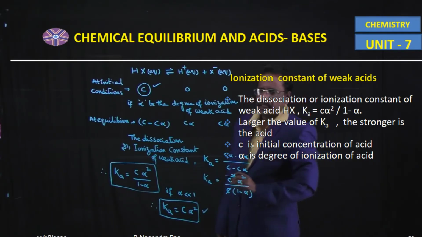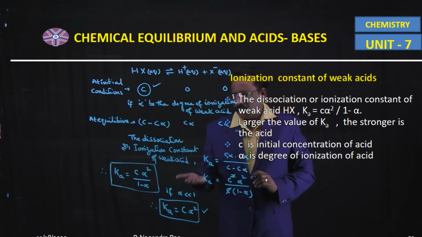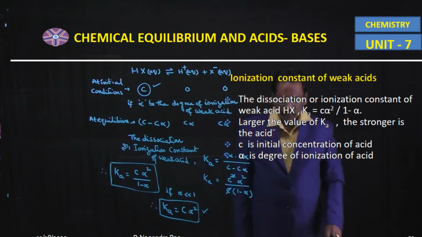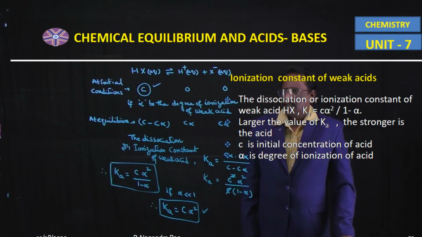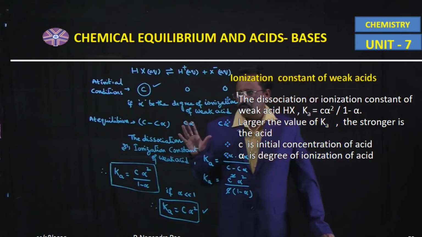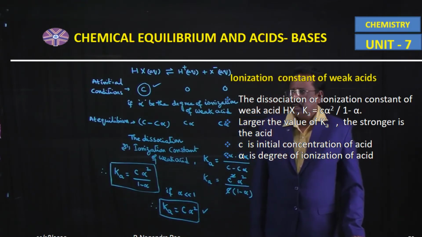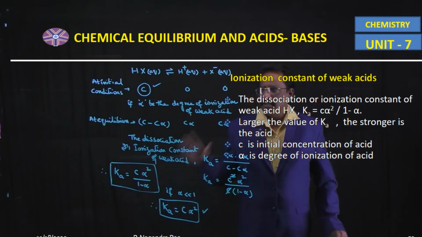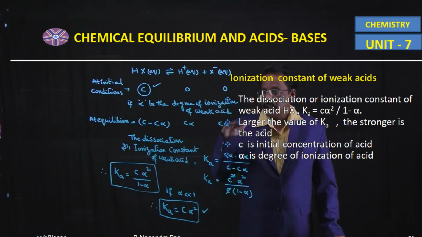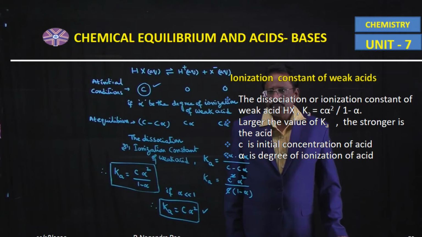If you know the degree of ionization alpha of the weak acid and the initial concentration of the weak acid, it is possible to calculate the dissociation constant Ka of the weak acid according to the law of chemical equilibrium. That's why this chapter is known as ionic equilibrium, nothing but acids and bases.